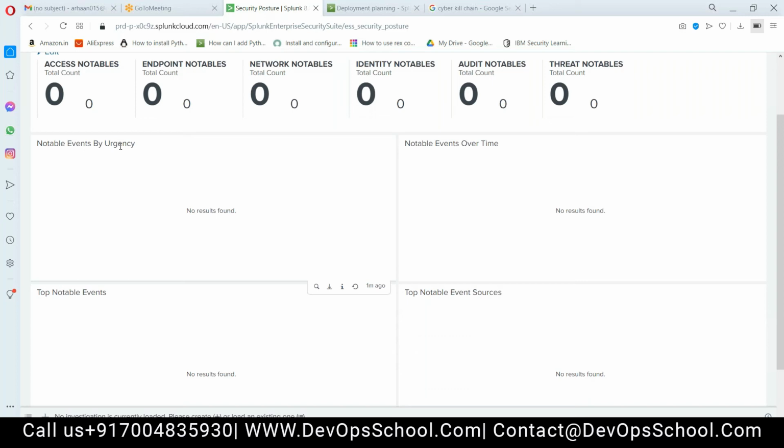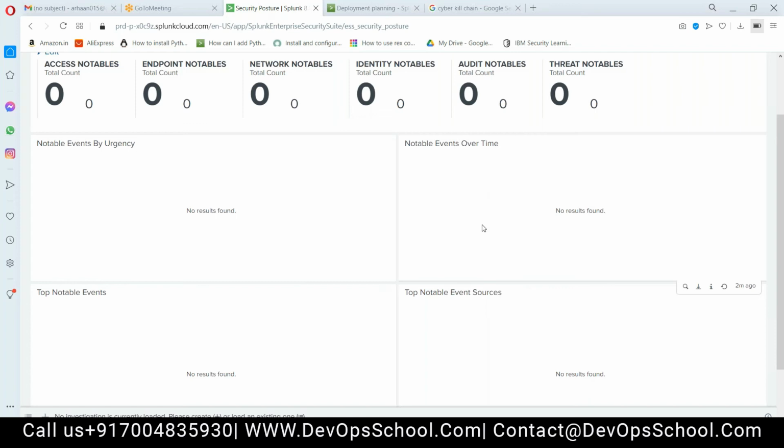Yeah, absolutely right, Mohammed. So Sylvian, P1, P2, P3, P4 are priorities. In some organizations it is also called urgency. Based on the incident, priority can be higher. If malware is detected, it can be P1. I have to respond within 30 minutes. This 30 minutes is called the SLA, service level agreement. Please note this point also, SLA, you have to read about it. Within the time frame, I have to work. So notable events by urgency will give you a count here.